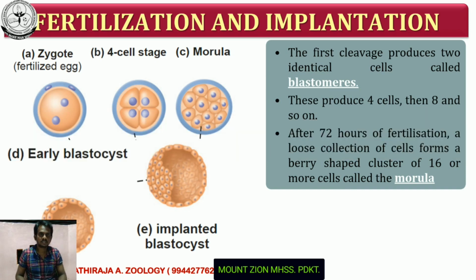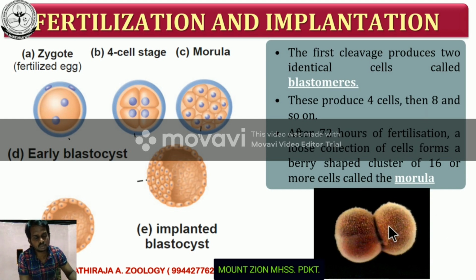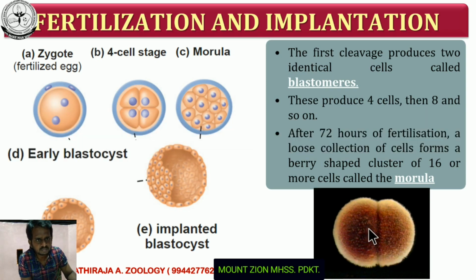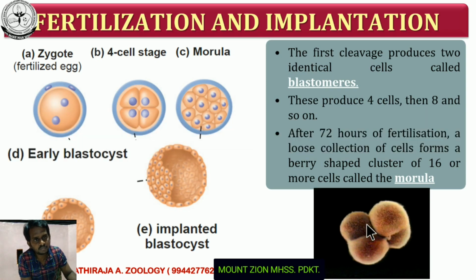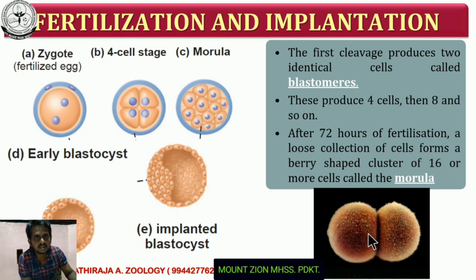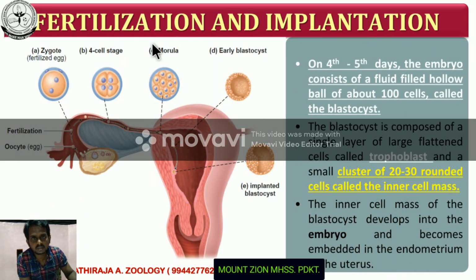The first cleavage gives the 2-cell stage, then the 4-cell stage, then the 8-cell stage, and after 72 hours of fertilization it becomes a morula. This picture shows the process of cleavage. See the picture clearly: 2-cell stage, followed by the 4-cell stage, then the 8-cell stage, and finally it attains the morula stage. This is the picture given in your textbook: 2-cell, 4-cell, morula.